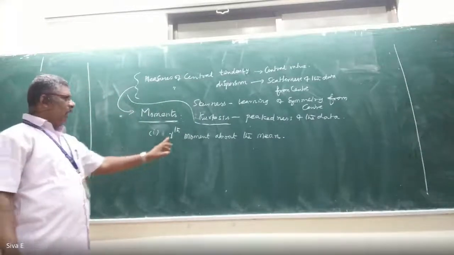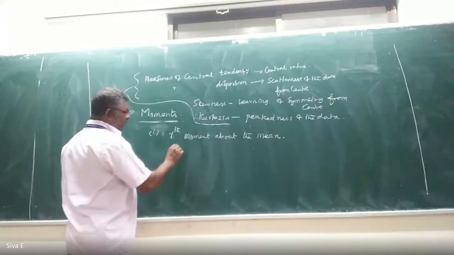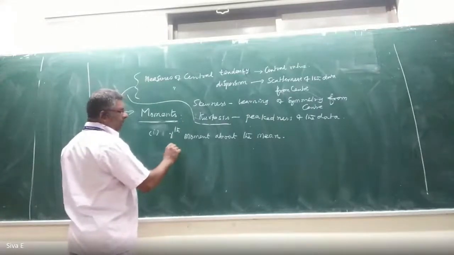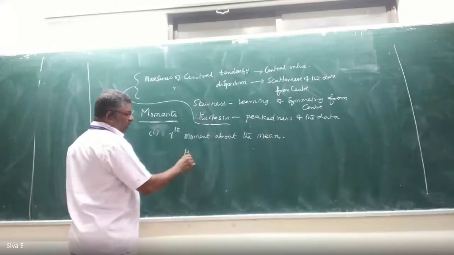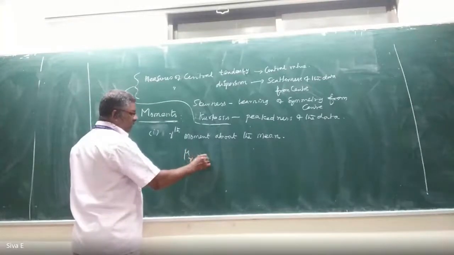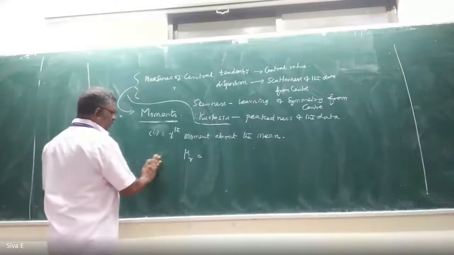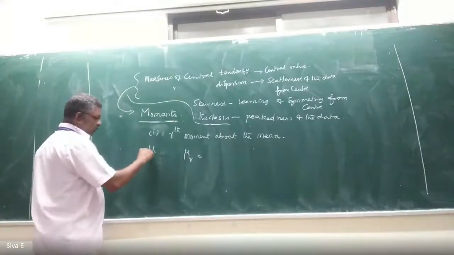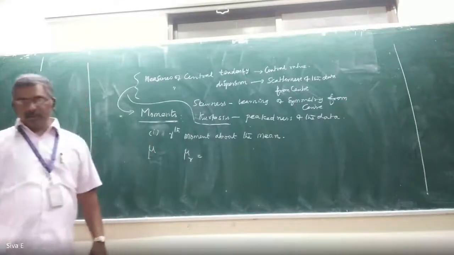First one, the moment about the mean. It is denoted by mu suffix r. You write mu, put one line in front.